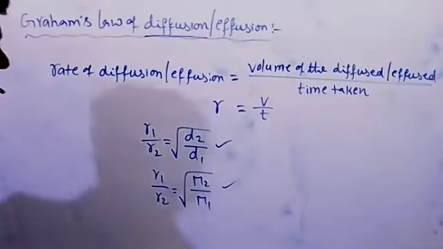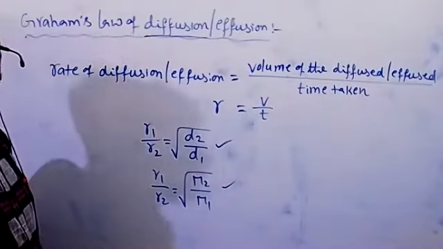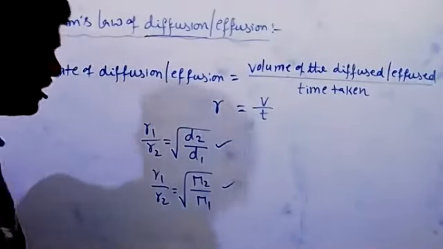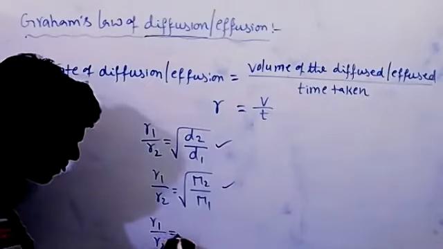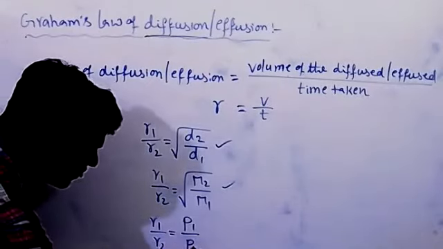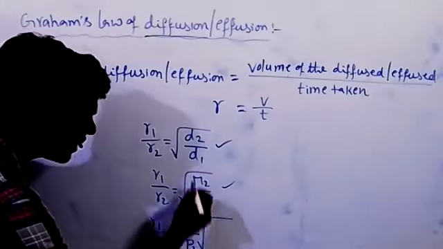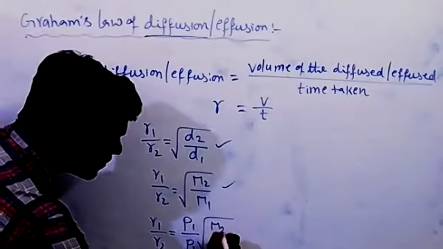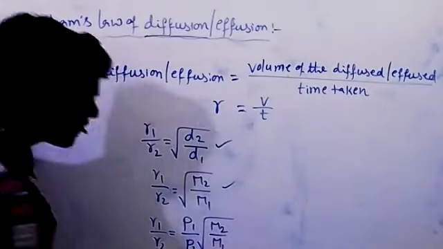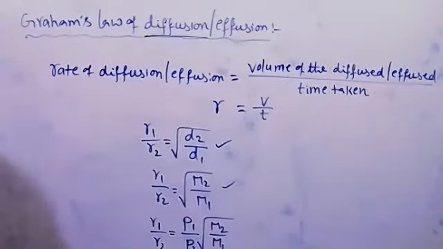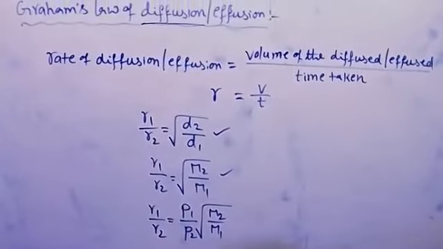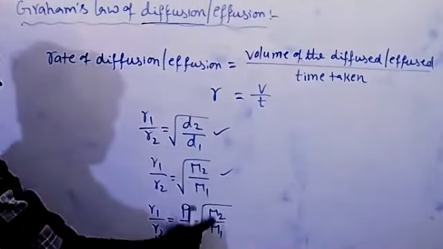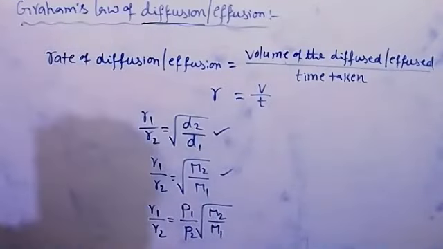Suppose two different gases are at two different pressures. Now the relation is R1 by R2 is equal to P1 by P2 times square root of M2 by M1, or D2 by D1. Rate of diffusion of any gas is directly proportional to pressure but inversely proportional to molar masses and densities.